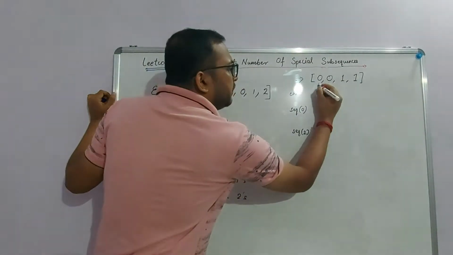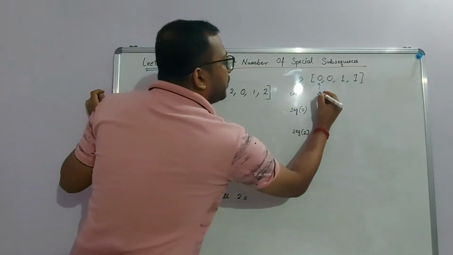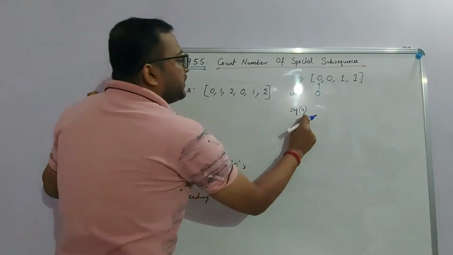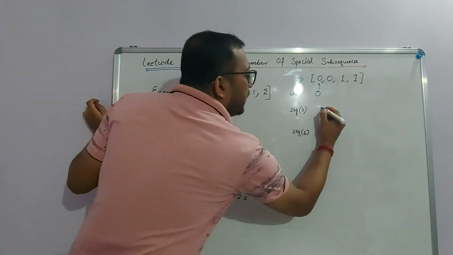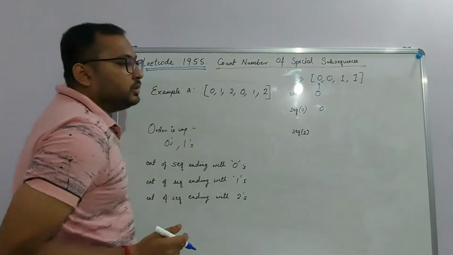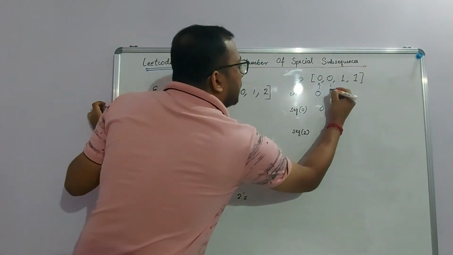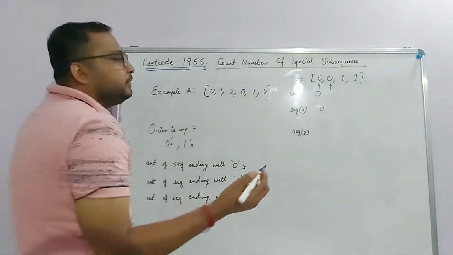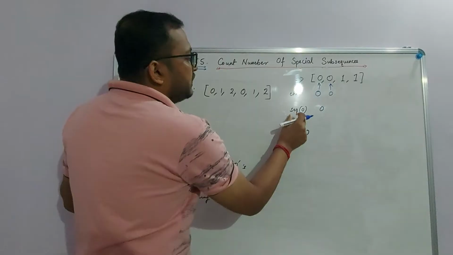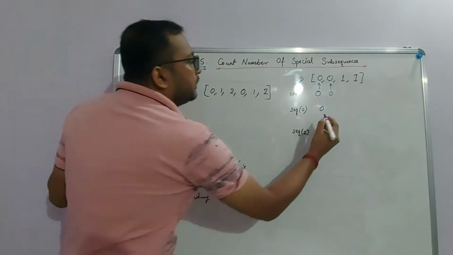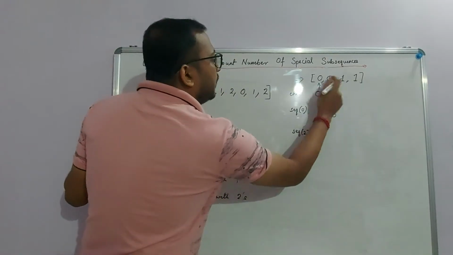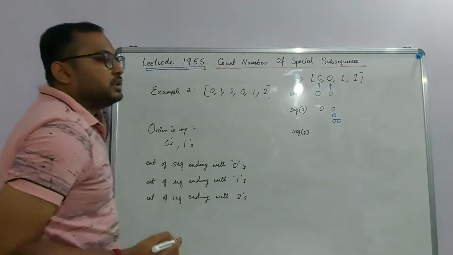So let's start. Firstly at this position the count is 0 because I right now do not have any subsequence because I do not have any ones. And what are the sequences of zeros? So I have one sequence that is this 0 that is starting and ending both with 0. Let's see another. I move ahead, I again encounter a 0. So that means still the count remains 0 because I do not have a 1. But how many sequences are there that are starting or ending with 0? Let's see. So I have this 0 definitely again and these two zeros as well. So these are the sequences right now that I have.